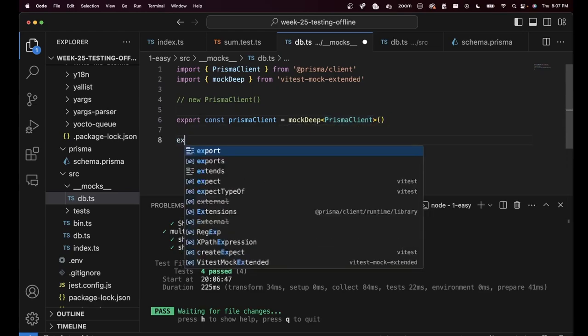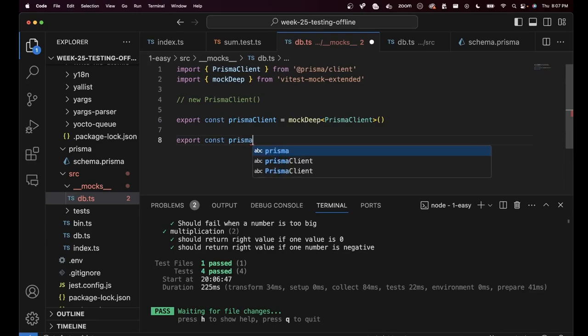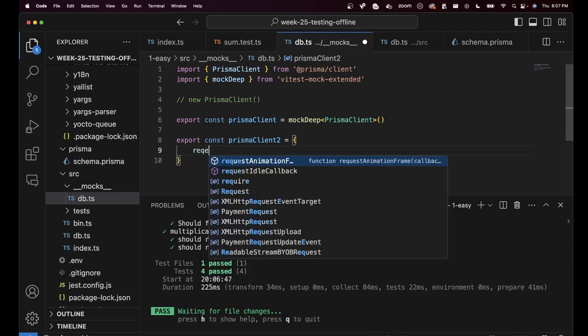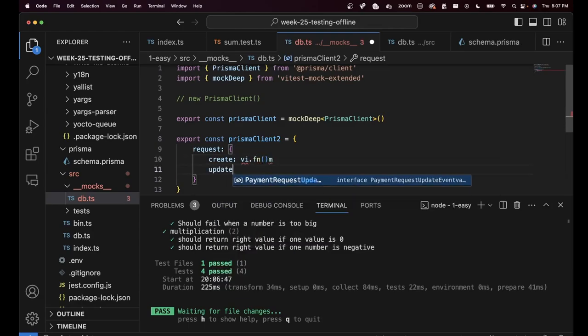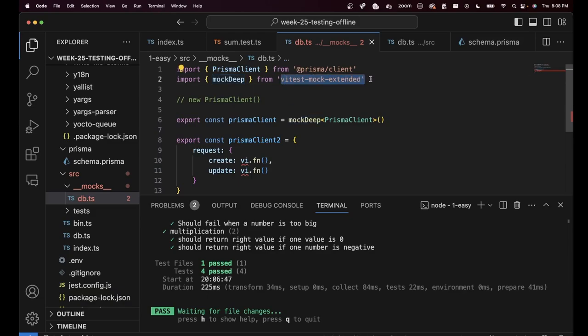It will do something like this: const Prisma client equal to request, create v.fn, update v.fn, so on and so forth. It will create all of these mocks for you so that you don't have to create them. That is what mockDeep, a library that vitest provides you, lets you do.